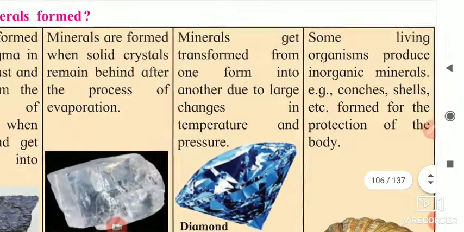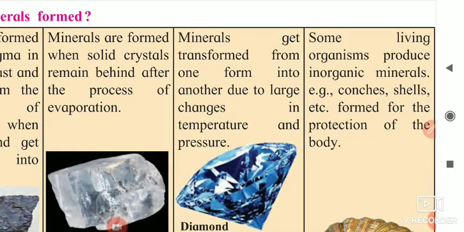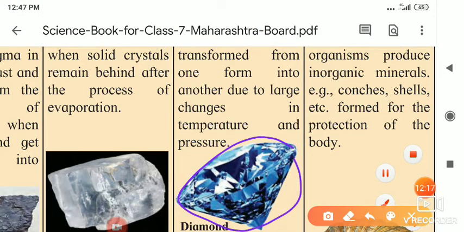Minerals get transformed from one form into another due to large changes in the temperature and pressure. Okay, as you know, when they make pure diamond, they take the coal and give heat to it and apply pressure on it, and due to that pressure, applied force and the heat, the coal transforms into the diamond.